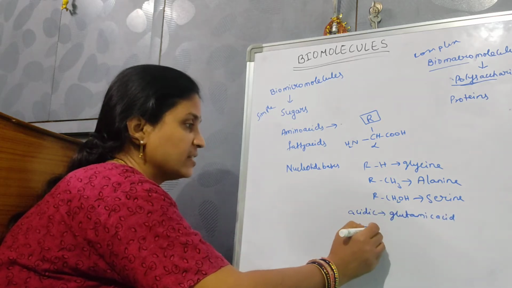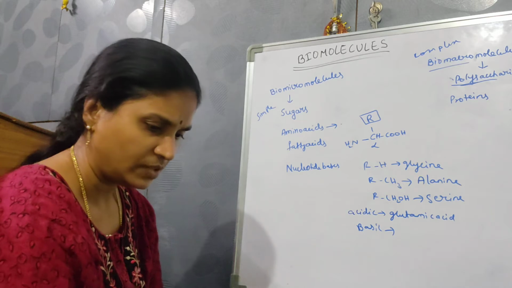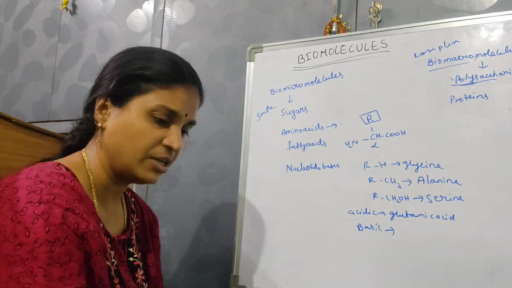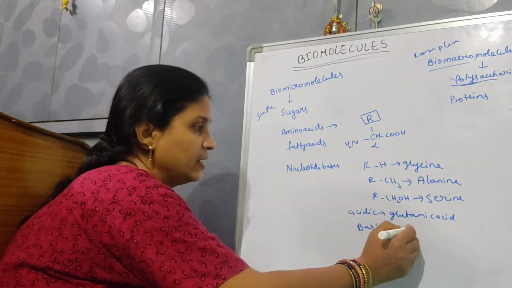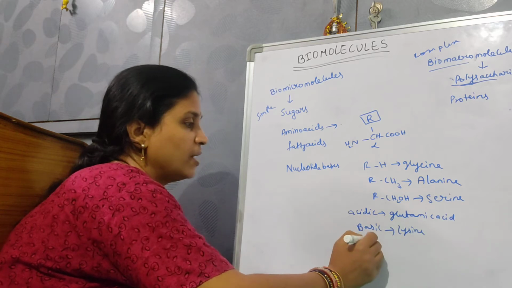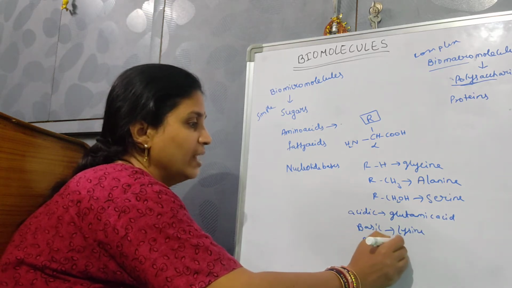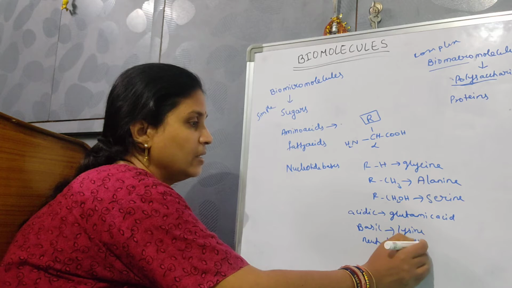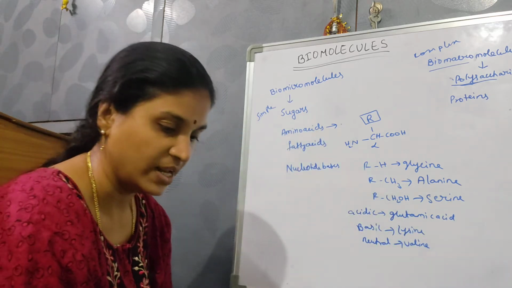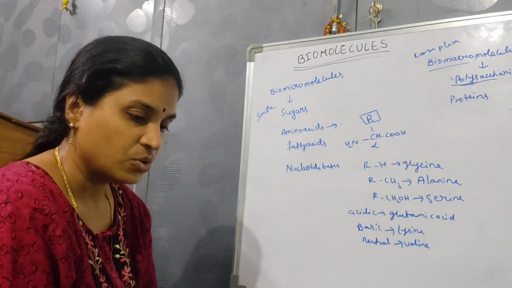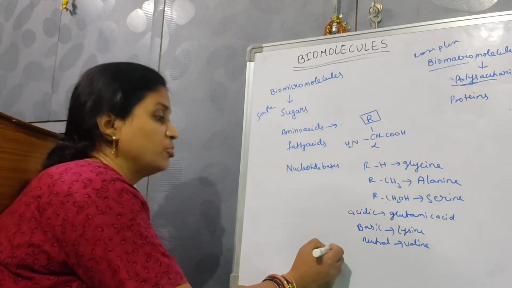Basic amino acids: this is nothing but lysine. The neutral amino acid is nothing but valine. Okay, these neutral amino acids are called valine. Then aromatic amino acids are also present.